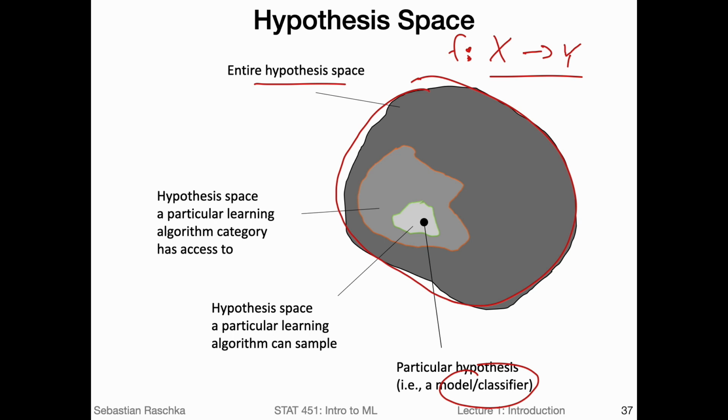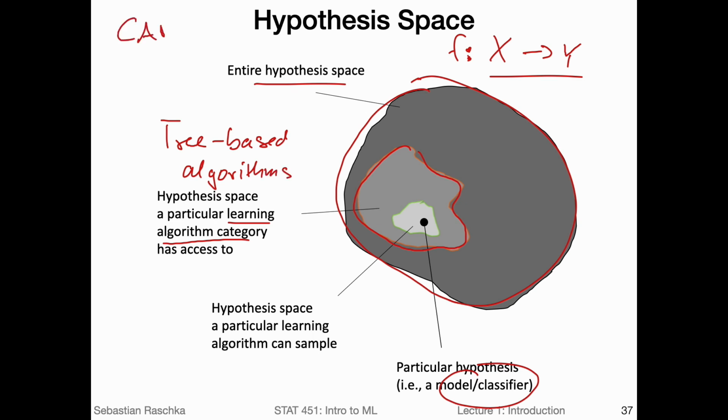So you can say this is our subset, and in this case, let's call it a machine learning algorithm category. For example, this could be all the tree-based algorithms. There are multiple tree-based algorithms. There's a CART decision tree.